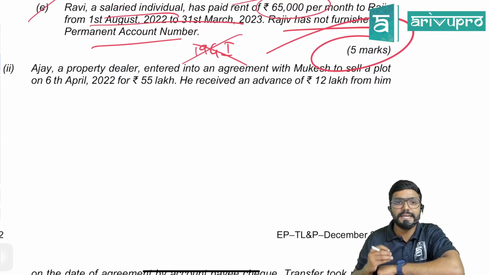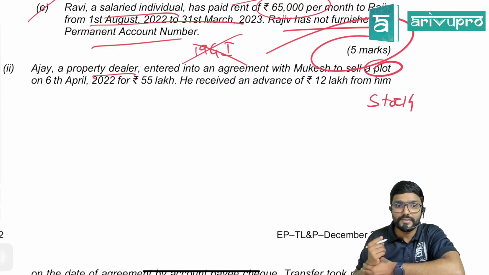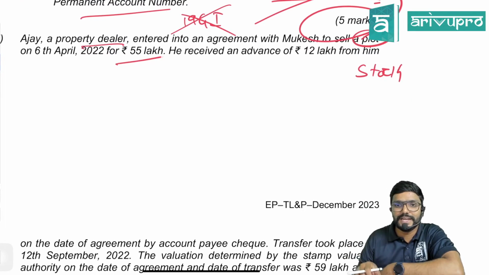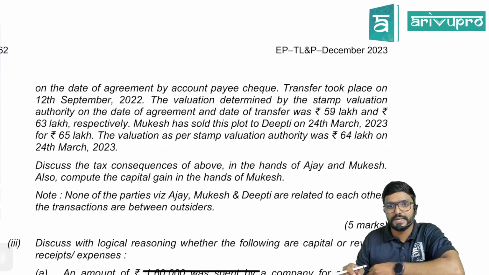Ajay, a property dealer, entered into an agreement with Mukesh to sell a plot. Guys, what would be plot for him? Stock. Because he is a dealer. Entered into an agreement on 6th April, guys, for 65 lakh. So sale value is 65 lakh. He received an advance of 12 lakh from him on the date of agreement by an account payee cheque. Transfer took place on 12th September.